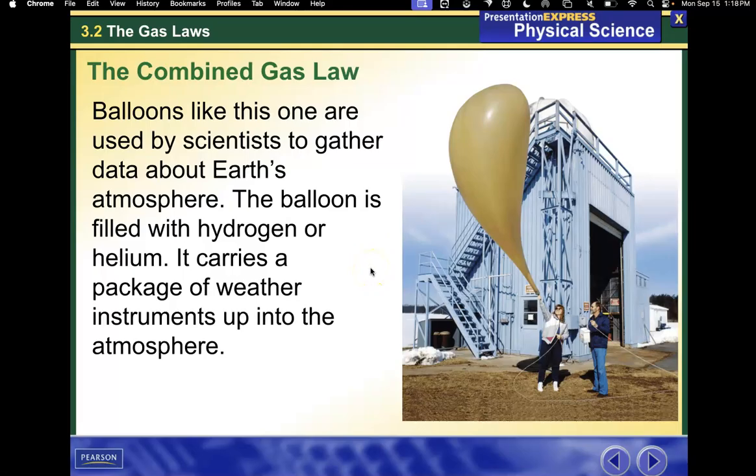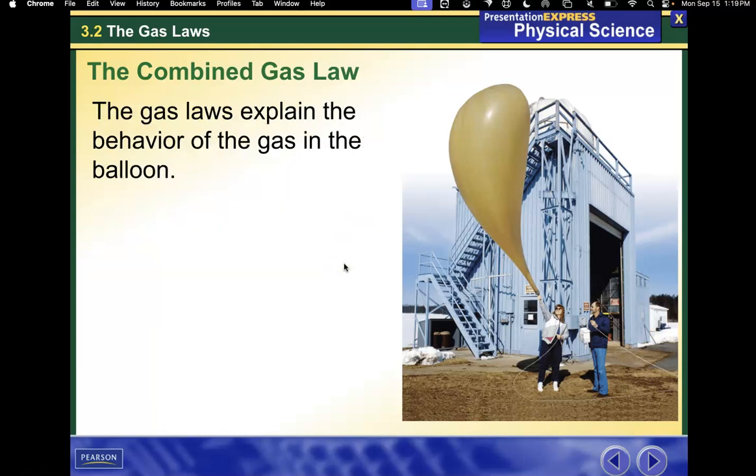Balloons like this one are used by scientists to gather data about Earth's atmosphere. The balloon is filled with hydrogen or helium. It carries a package of weather instruments up into the atmosphere. The gas laws explain the behavior of the gas in a balloon.